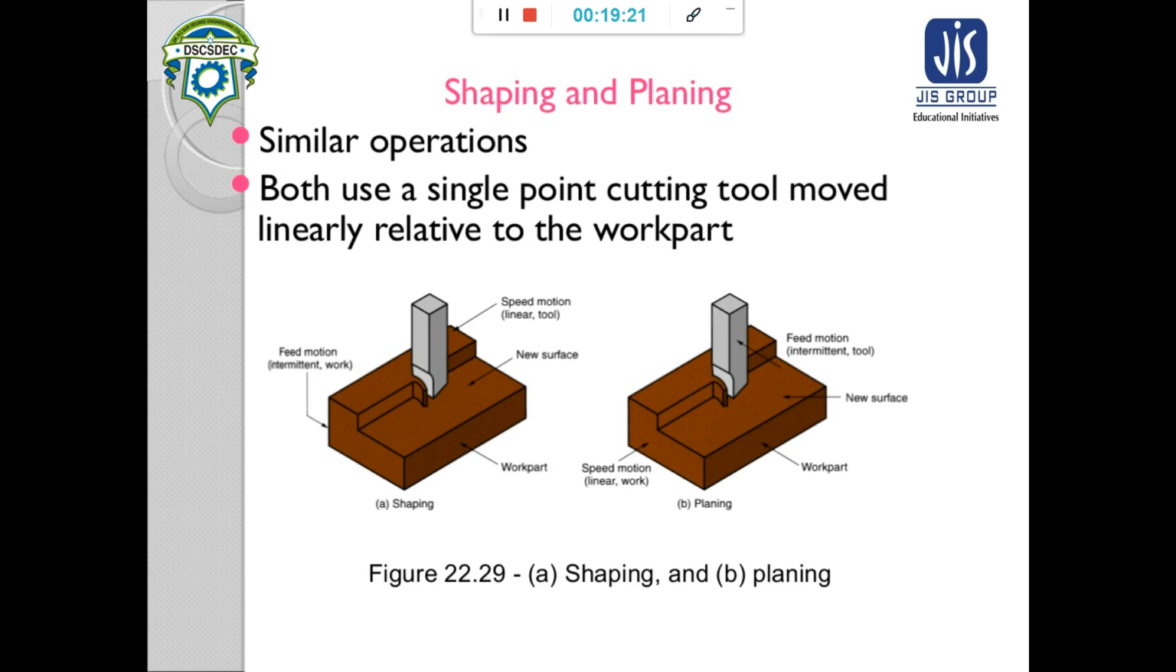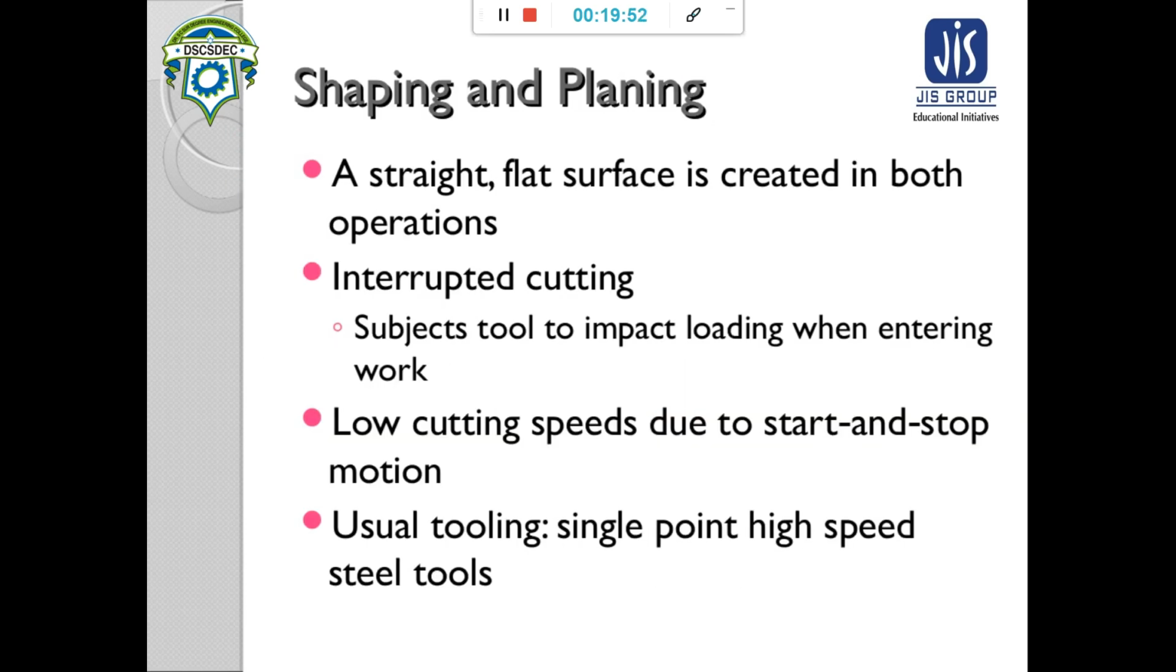In that case, your primary cutting motion is given to the workpiece. Primary cutting motion is given to the workpiece. That means the to and fro or reciprocating motion of the workpiece is your speed motion or primary cutting motion, while the secondary cutting motion or feed motion is given to the tool. So that is the difference between shaping and planing. In both of these cases, a straight flat surface can be created.